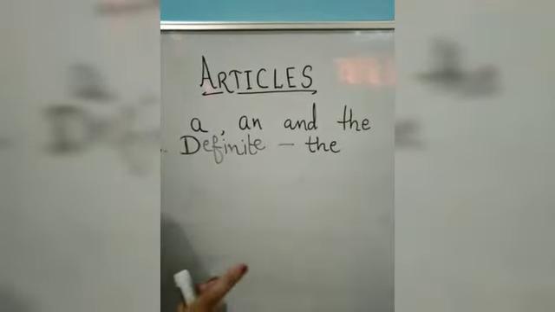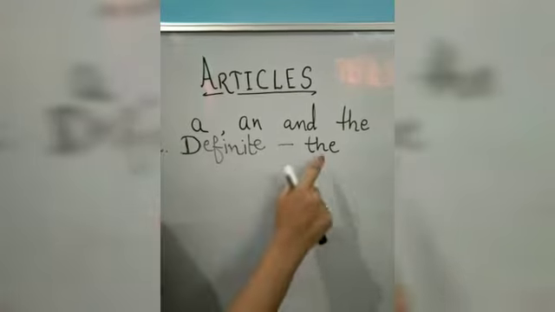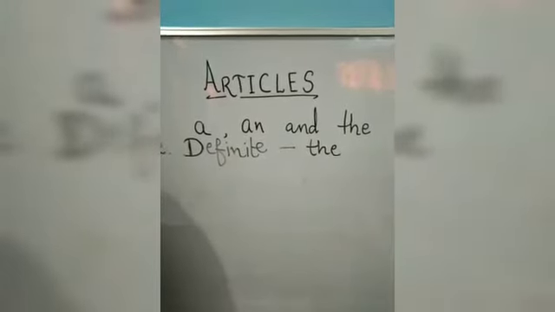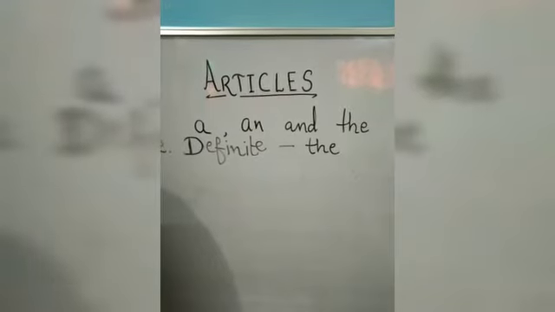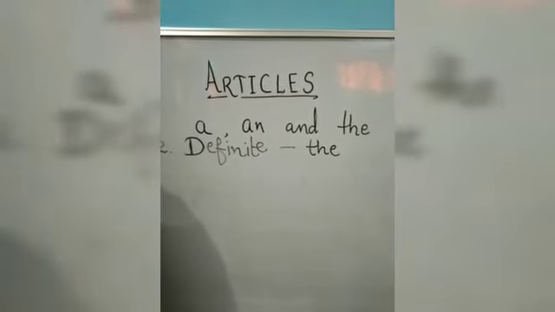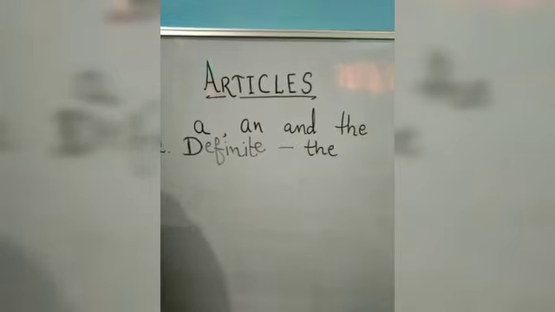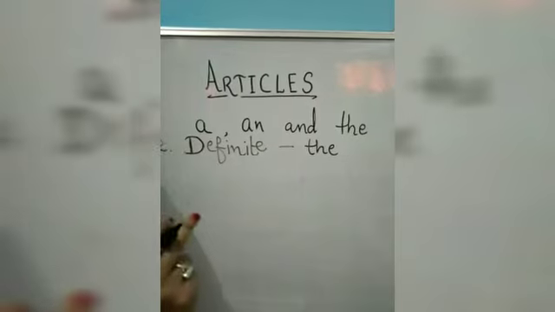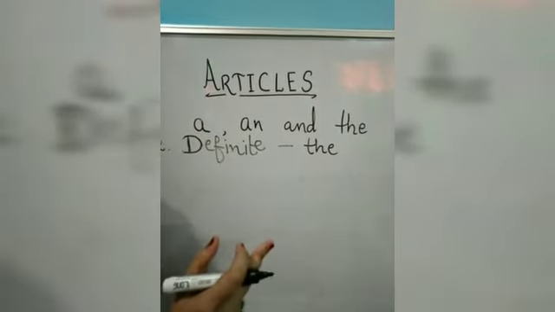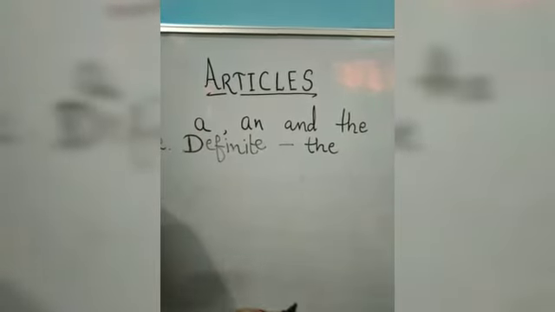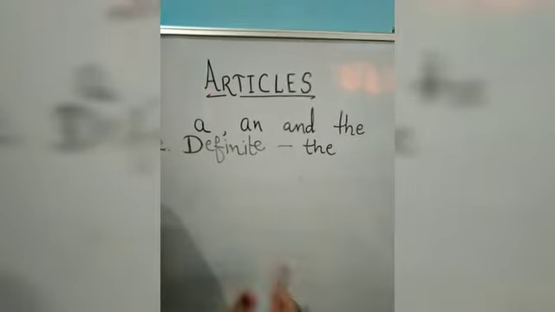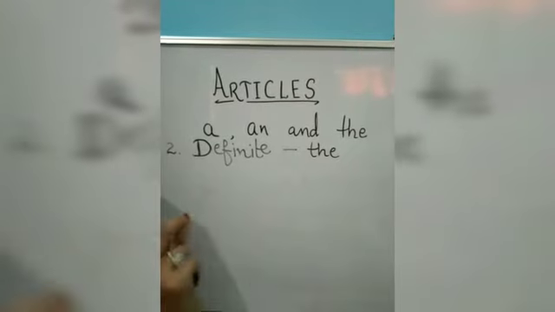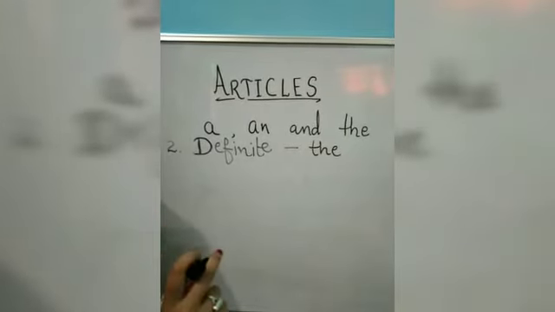So students, now we will move towards the definite article the. Why is the called a definite article? Because it points to a particular person or a specific thing. How? You must have listened to the story of the thirsty crow many a time. If you see, we often use the when we are continuing with the crow story. Why?